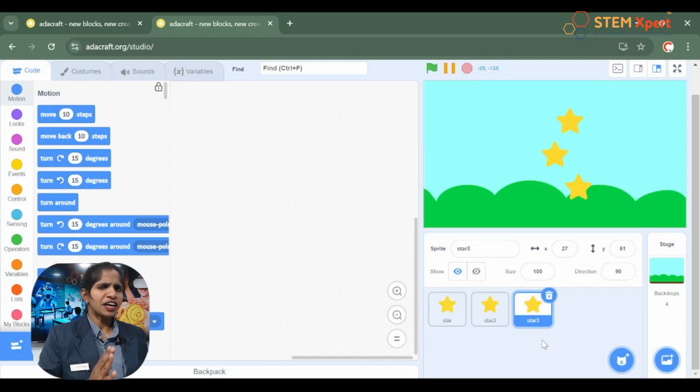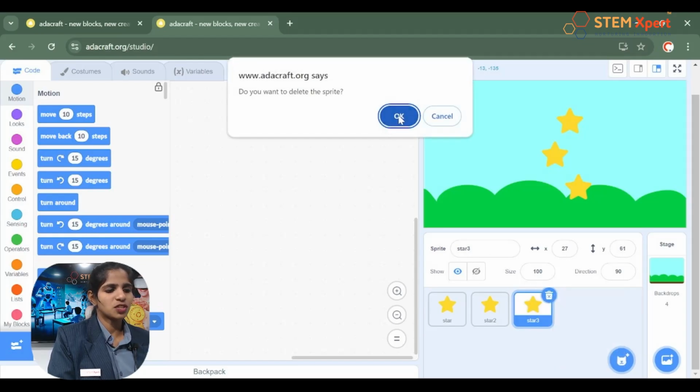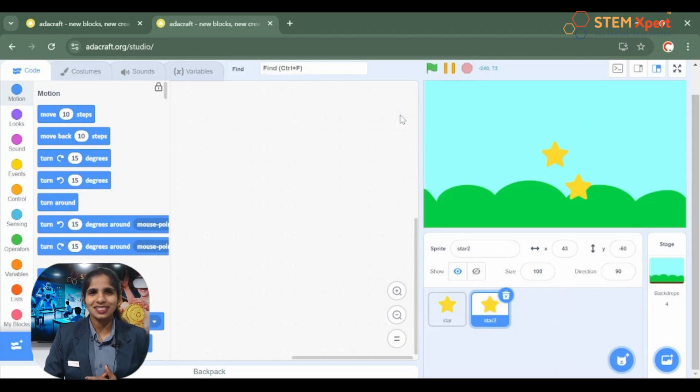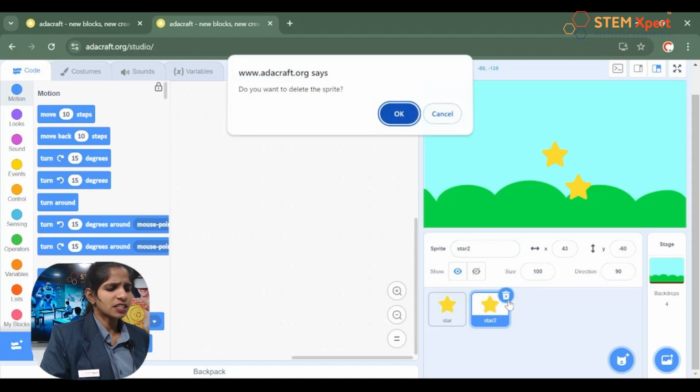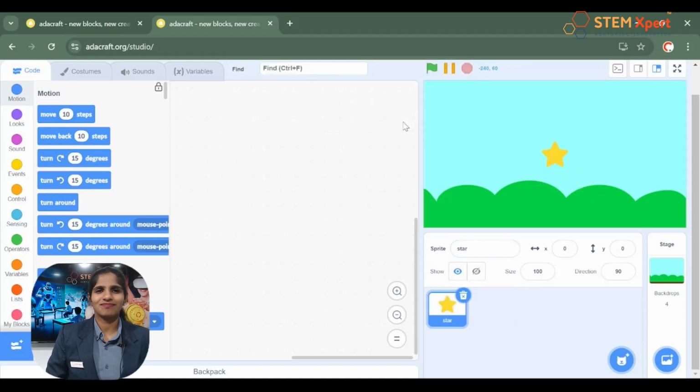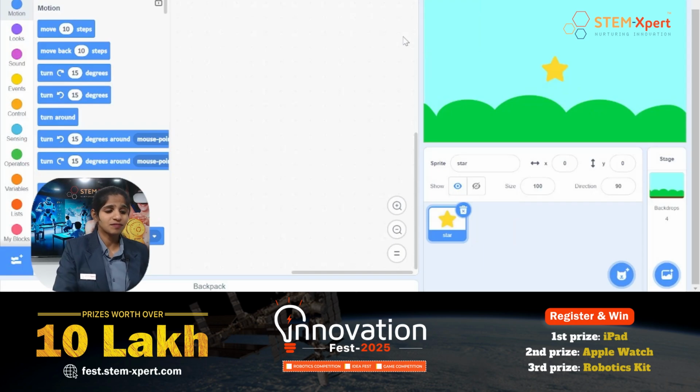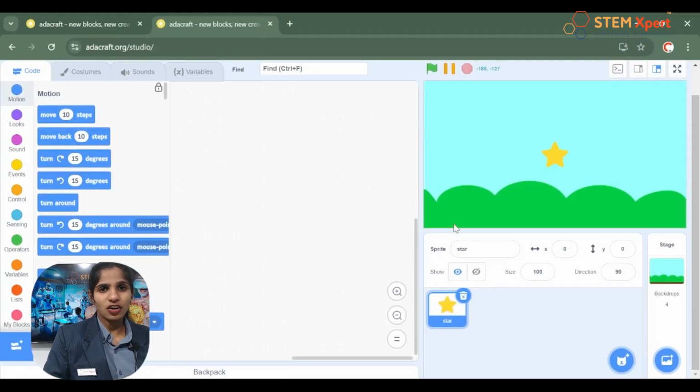So now if the sprite is unwanted, that is if I don't want it, I will have to delete it, right? Yes. So do you guys have any idea how that is possible? I'll tell you. Can you see a dustbin icon here? Something like a delete tool? Yes. So click on that and then choose the option OK. You see what happens? Yes, one sprite got deleted, right? If we again wanted to delete more copies, just right click on it and then select delete. Just right click on it and then select OK.